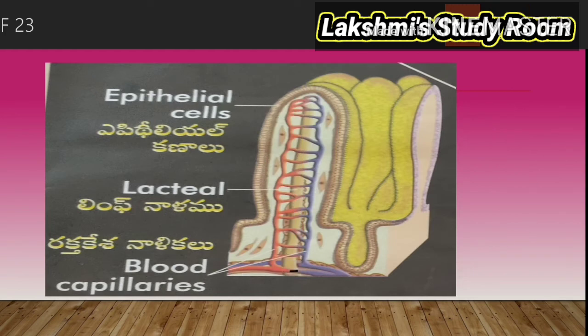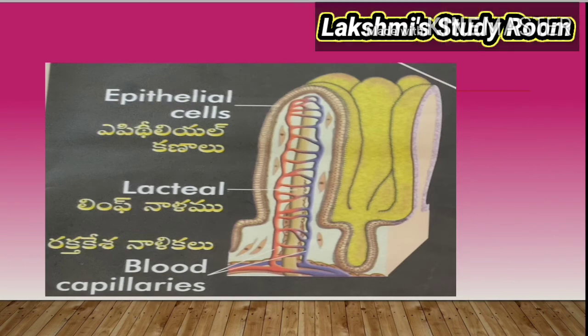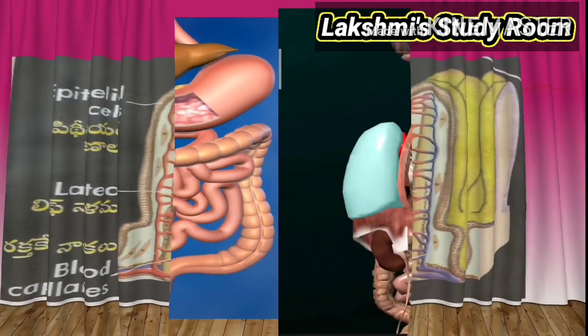Whenever the food is absorbed into the villi, from the villi the food will enter into the blood vessels and lymph vessels. That means the absorption of the food from the walls of the small intestine into the circulatory system. Whenever the food enters into the circulatory system with the help of blood vessels and lymph vessels, it is called absorption. So the maximum part of the absorption takes place in the small intestine only.